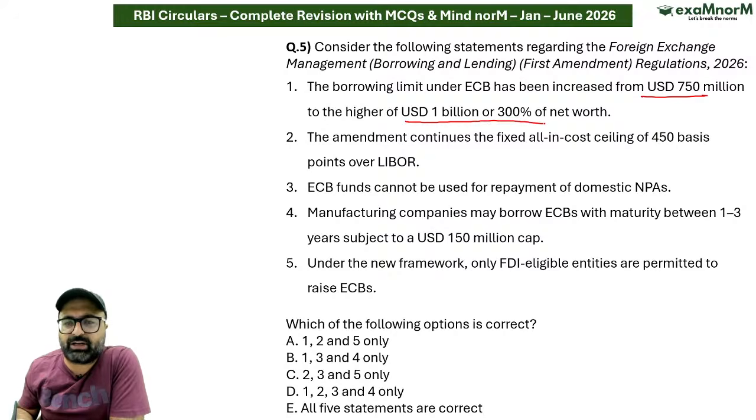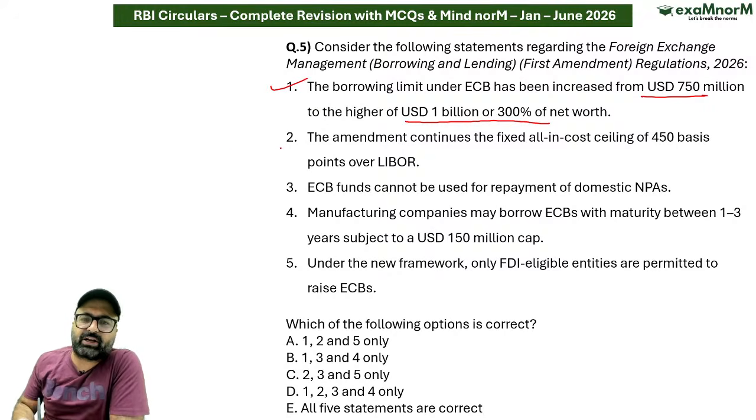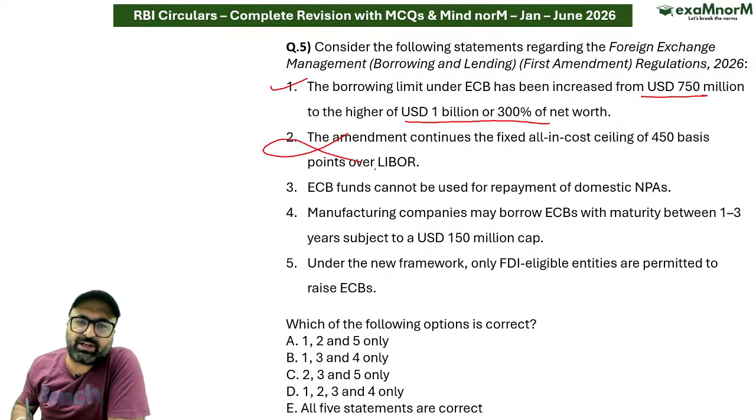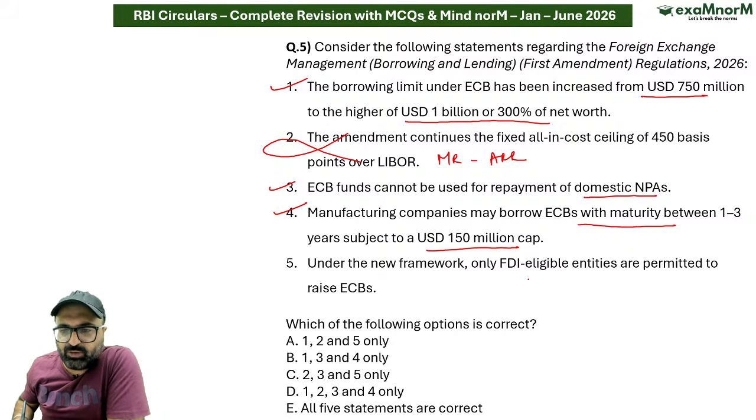to the higher of 1 billion or 300% of net worth. Correct. Amendment continues. No sir, it has been revised to market rate, especially the ARR. Then ECB funds cannot be used for repayment of domestic NPAs. This is correct. That has been prohibited. Manufacturing companies may borrow for 1 to 3 years up to a $150 million cap. Correct. Under the new framework only.